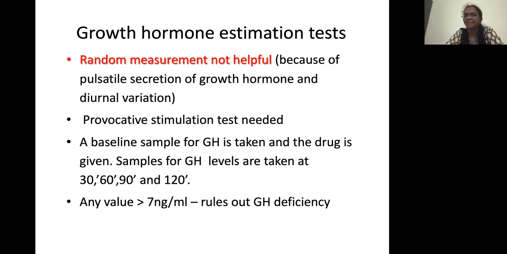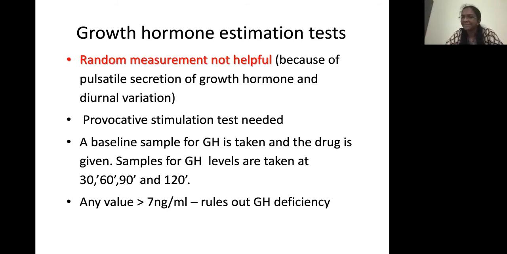All of us know that growth hormone is secreted in a pulsatile fashion, and it has a lot of diurnal variation, and it's mainly secreted during the night. So if you take just a random sample, and growth hormone again has a half-life of only 20 minutes, you may not catch the peak during the secretion. That is why a random growth hormone may not be useful, and you are likely to overestimate growth hormone deficiency. So always a provocative stimulation test should be done for diagnosis of growth hormone deficiency.